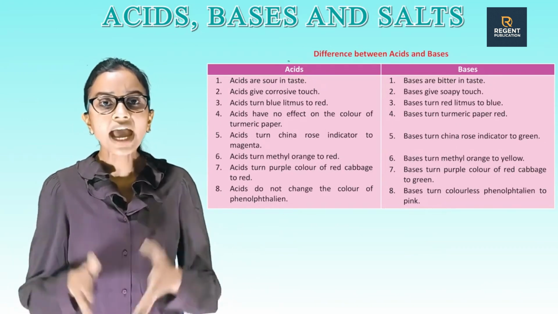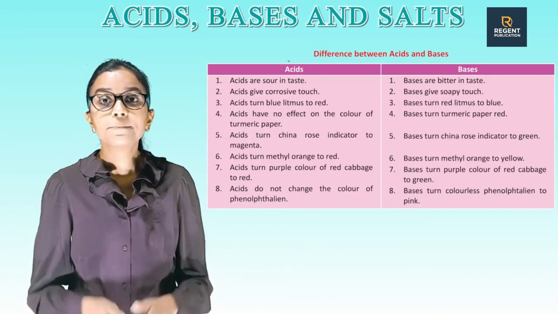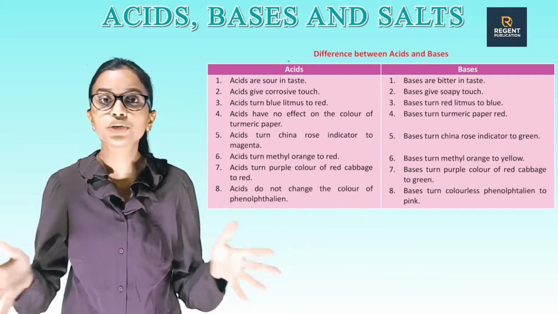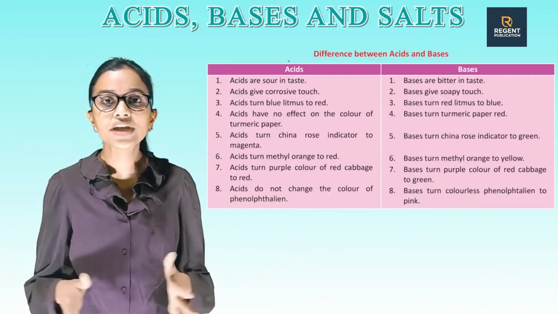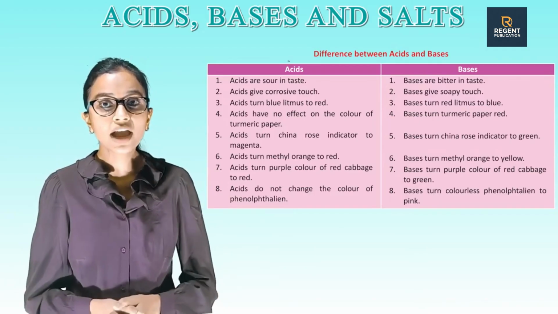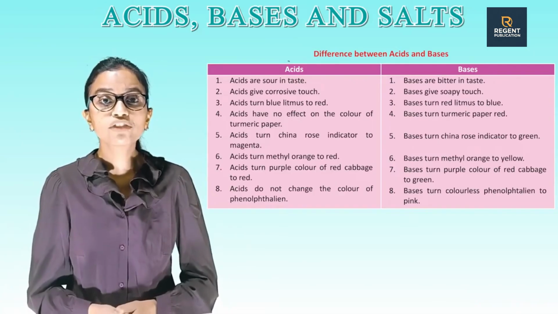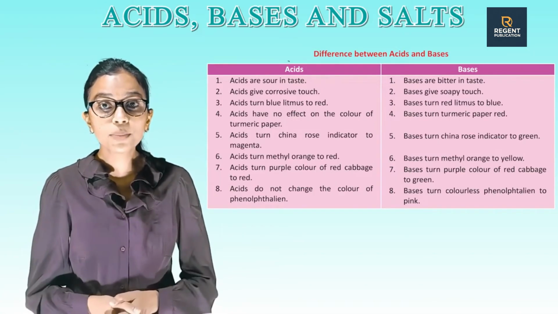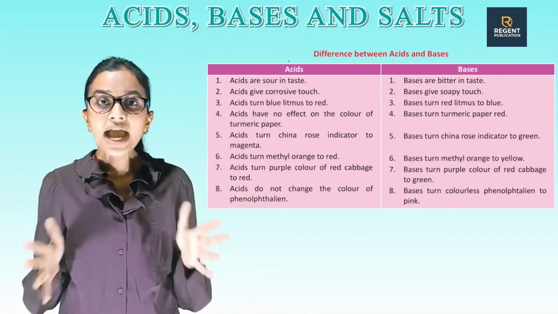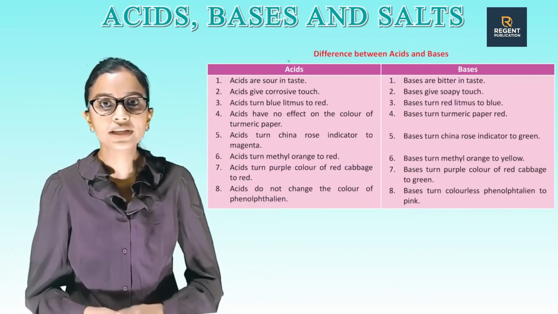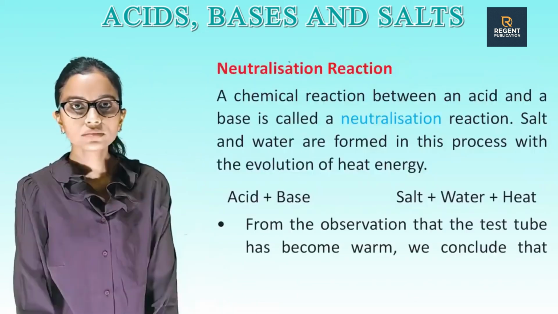Number 5. Acids turn China rose indicator to magenta. Bases turn China rose indicator to green. Number 6. Acids turn methyl orange to red. Bases turn methyl orange to yellow. Number 7. Acids turn purple color of red cabbage to red. Bases turn purple color of red cabbage to green. Number 8. Acids do not change the color of phenolphthalein. Bases turn colorless phenolphthalein to pink.